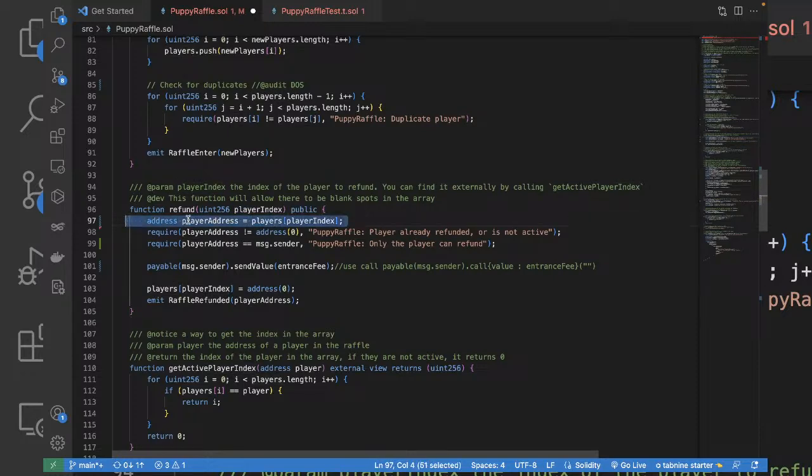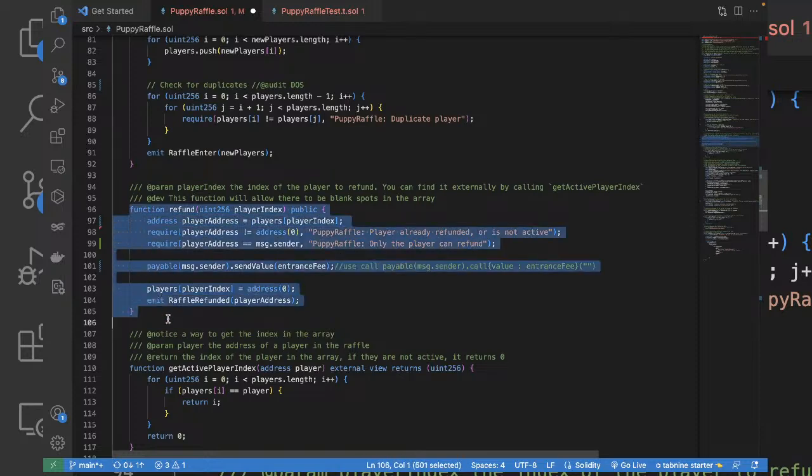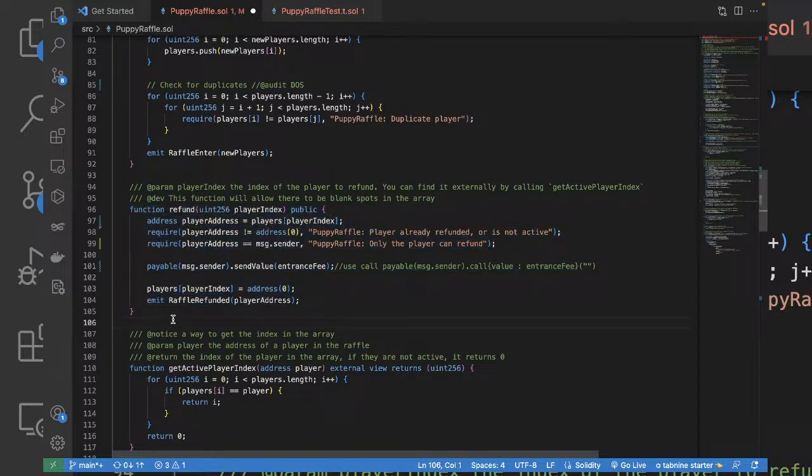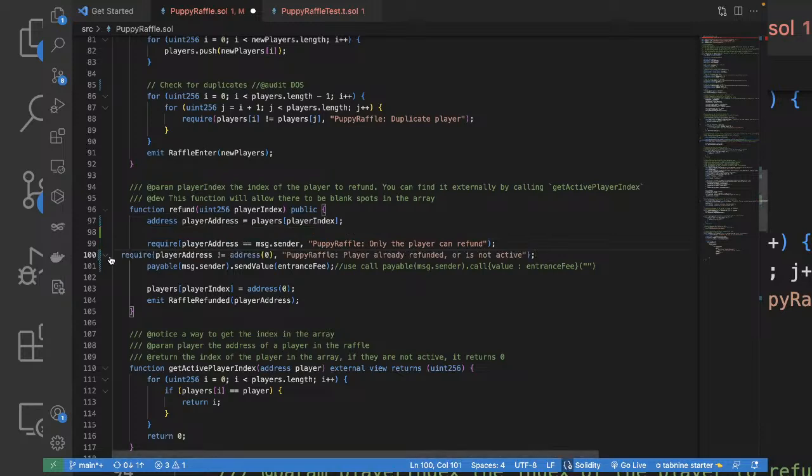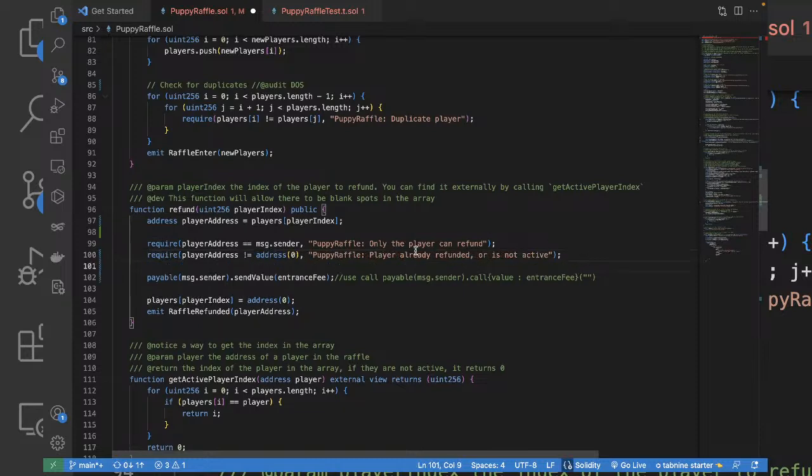Here this line is very gas efficient because you're not repeatedly reading the storage variable from this players array. Rather, we're just passing this storage variable into the memory of this function, which is a bit more gas efficient. We're checking for whether, so previously this line was down right over here. Alright, I just swapped it because it makes sense, right?